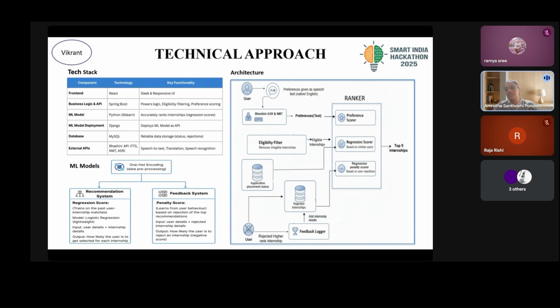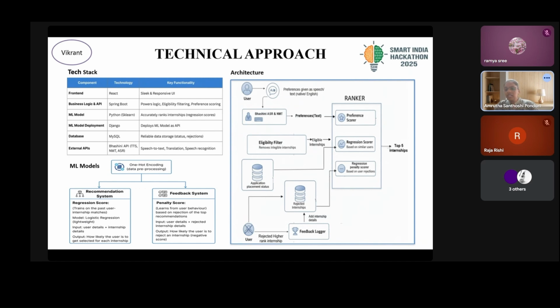So we set a threshold. If the skills match is less than 0.3 or 0.2, the internship is more unlikely to be given to the user. So here we also remove those internships. Now the internships that are out of the eligibility filter are definitely the internships that can be given to the user. And now we calculate the score for each internship based on the features that will be given to the ML model. So from the ML model, we get the scores for each internship, which guarantees the acceptance rate for the user.